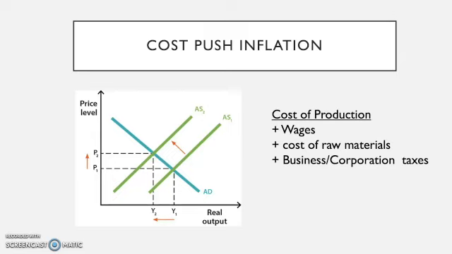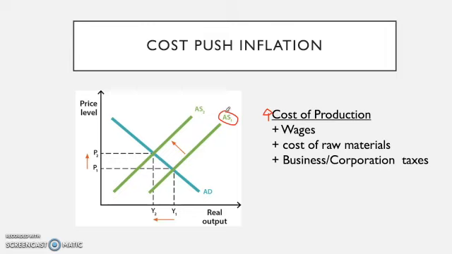So if there are higher costs of production in terms of increased wages, increase in the cost of raw materials, increase in business costs, then when manufacturers have to spend more on their production cost, it will impact on how much they can produce. And remember now, the AS curve is the aggregate supply. It represents the producers, the manufacturers in an economy.